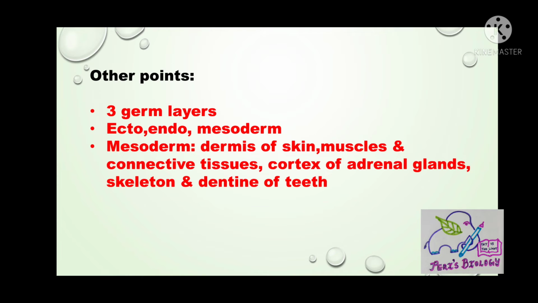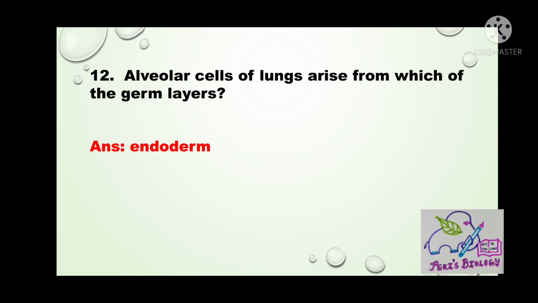Next, bones of vertebrates are derived from embryonic dash. Answer is mesoderm. Mesoderm is one of the three germ layers. The three germ layers are ectoderm, endoderm and mesoderm. Each germ layer gives rise to specific tissues, organs and organ systems. Mesoderm derivatives are dermis of skin, most of the muscles and connective tissues, cortex of adrenal glands and most of the skeletal and dentine of teeth.